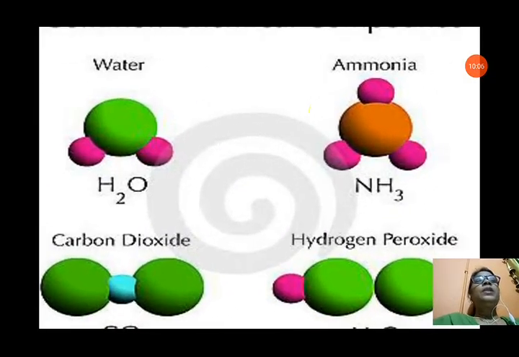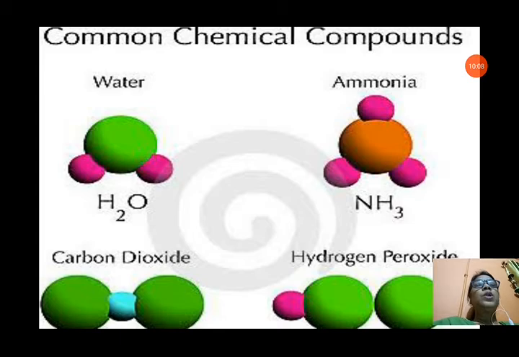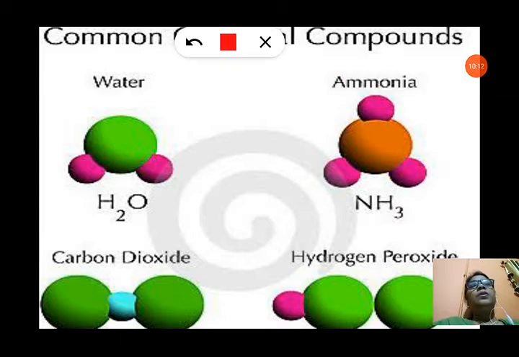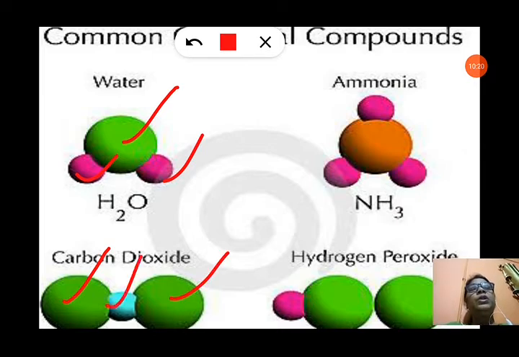You can see common chemical compounds, like water. In water you can see two hydrogen atoms combine with one oxygen atom to form a compound that is known as water. One carbon and two oxygen atoms combine to form carbon dioxide. That is also a compound because it is combined in a definite ratio. If you take one atom of carbon and two atoms of oxygen, then only you can form carbon dioxide. Otherwise, it will not be formed. That means the ratio is fixed.